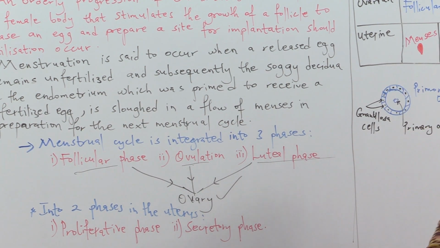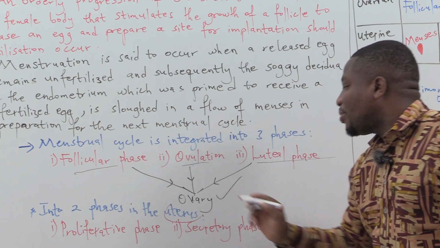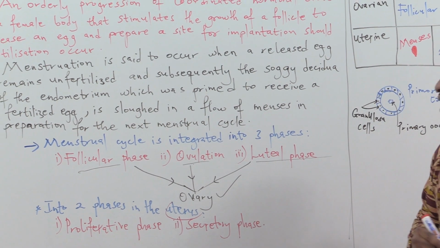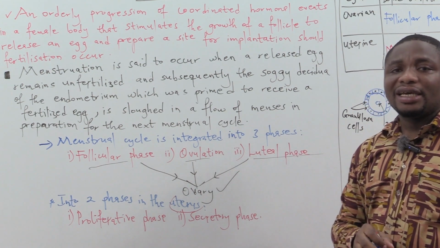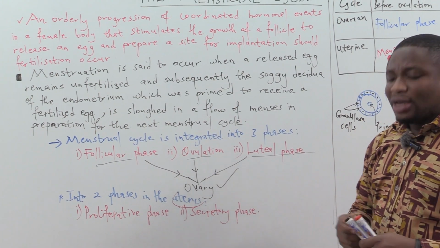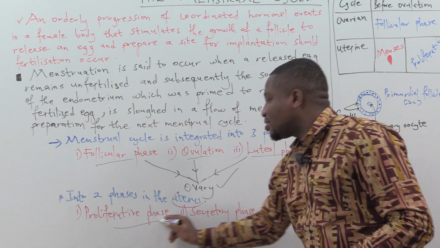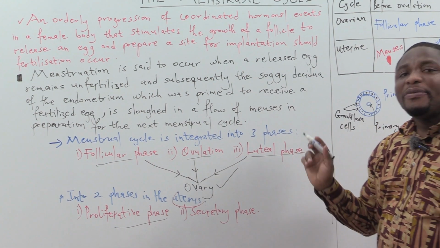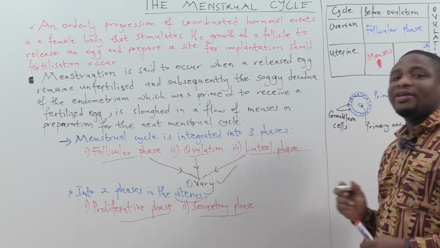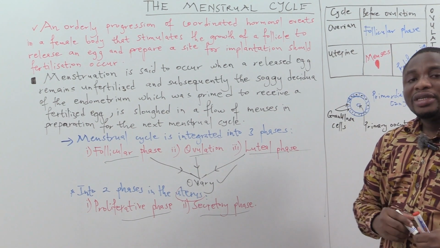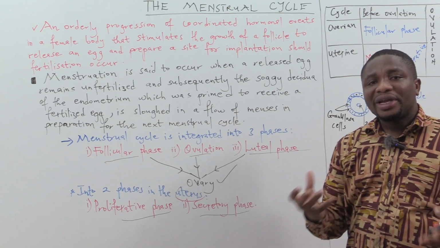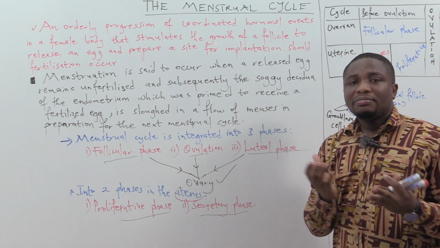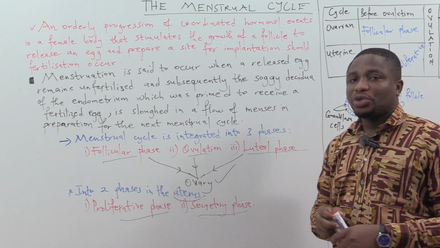Then if we go to the uterus, what are we going to see happening? There are going to be another two phases taking place there. We have the proliferative phase, which we will talk about, and we also have the secretory phase. So we have different phases taking place concurrently in both the ovaries and the uterus.